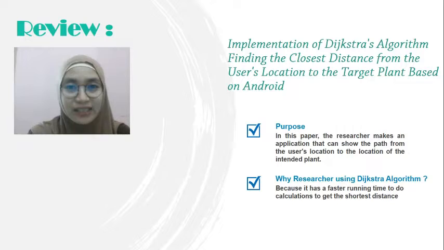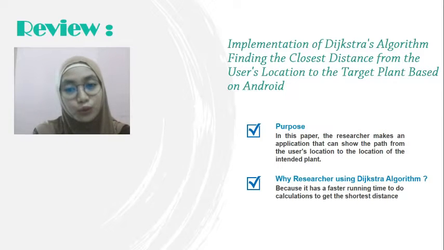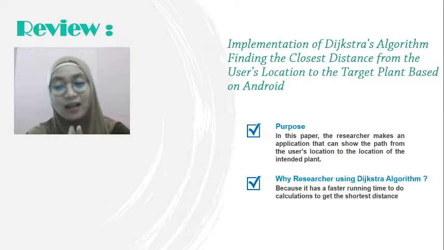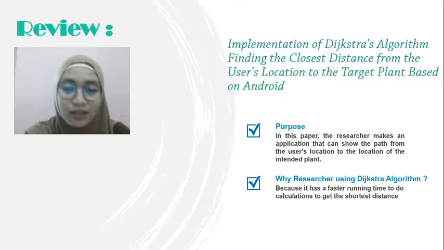This research must use an algorithm, and the researchers chose the Dijkstra algorithm to make this application. Why did the researchers use the Dijkstra algorithm? Because it has a faster running time to do the calculation to get the shortest distance.